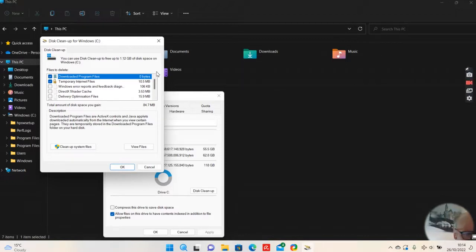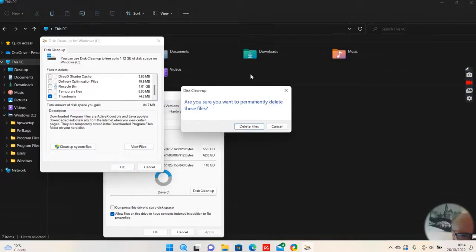So I could click on all those now, and then press OK. It asks if I'm sure I want to delete these files. I don't need to on this, but that's the first fix to speed up your laptop. There are things you could get rid of. I don't need to gain much space on this laptop at the moment.